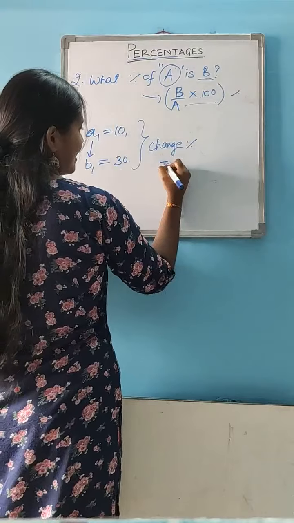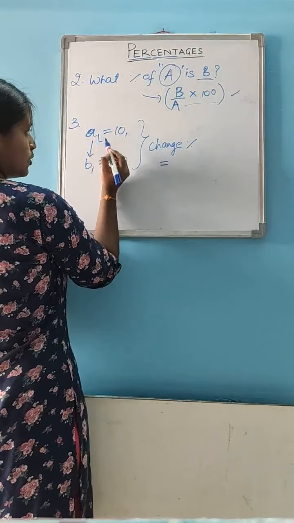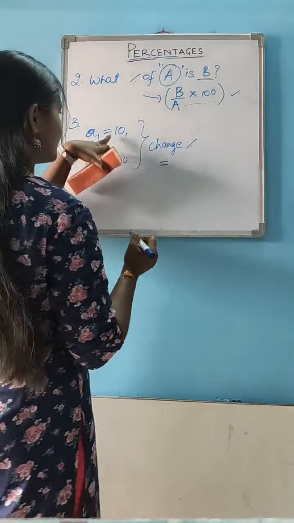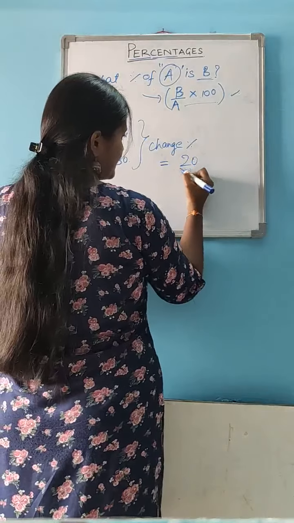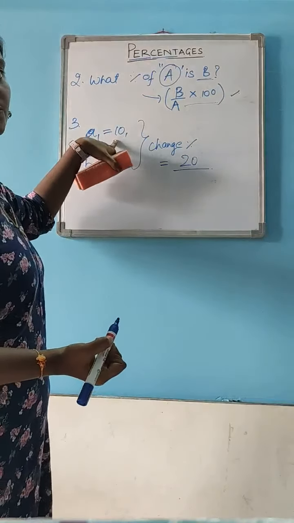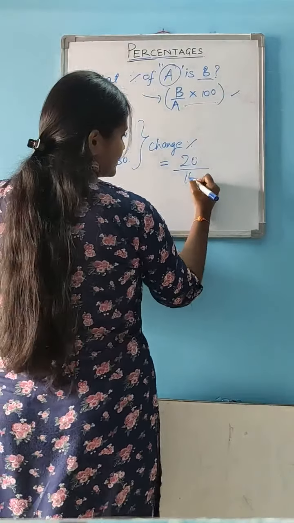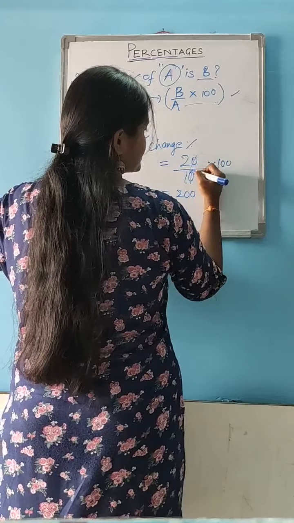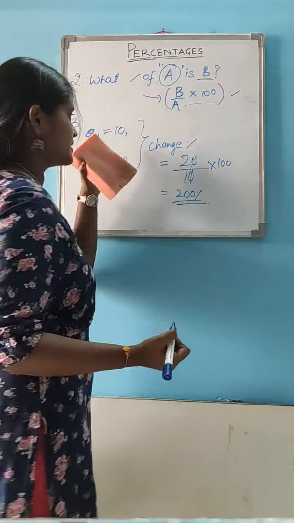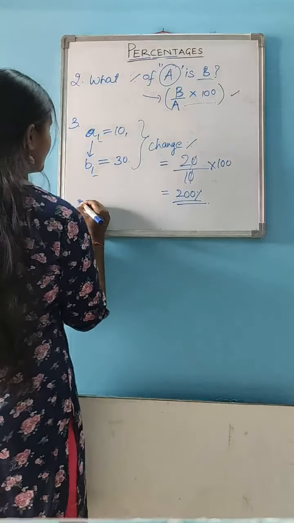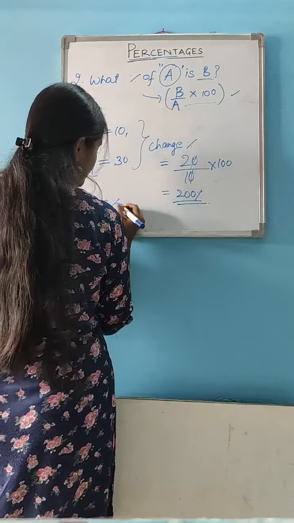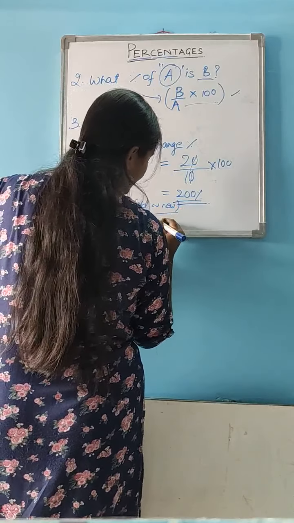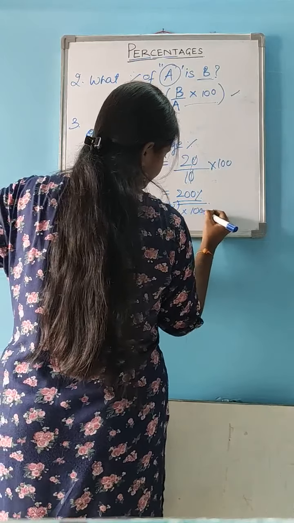Here you have to find the difference between the old value and the new value. You have to find the difference of the new value and the old value. The difference is 30 minus 10, which is 20. Divided by the previous value, that means the old value, 10, into 100. That means the change percentage is 200%. What is the formula here? Change percent is equal to the difference of old value and new value by old value into 100.